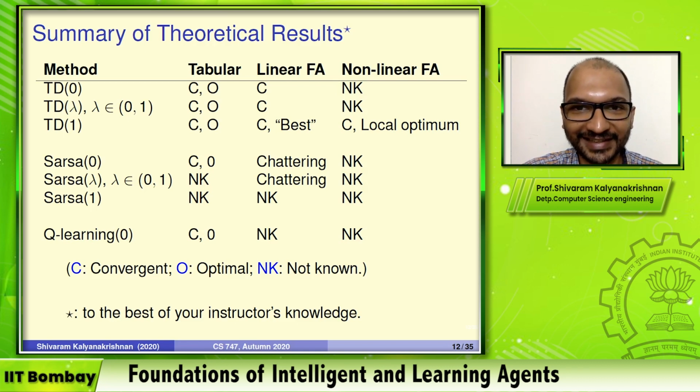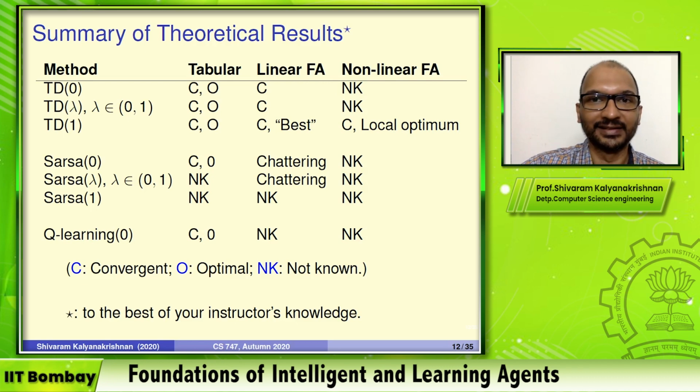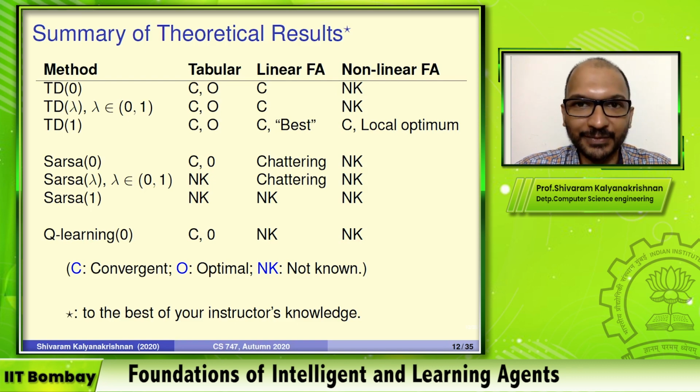The theory doesn't really cover you very well, and I hope this has brought out that there is a fairly big gap between theory and practice in reinforcement learning. In practice we want to do control, we want to find better policies, and we are constrained to use generalization. In the restricted settings, you can say something assuring.